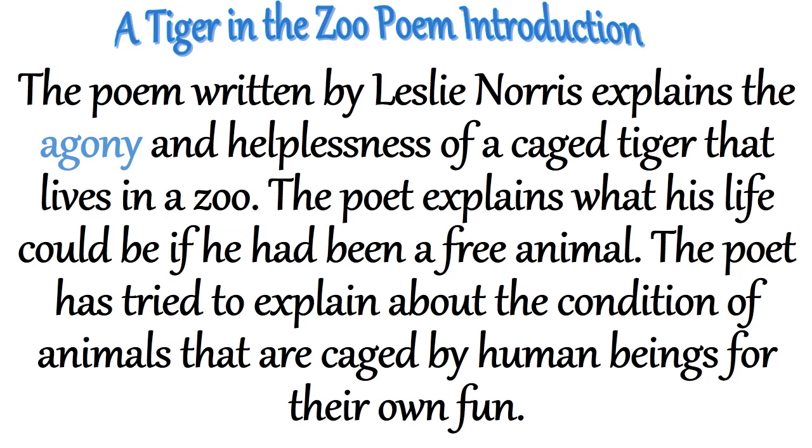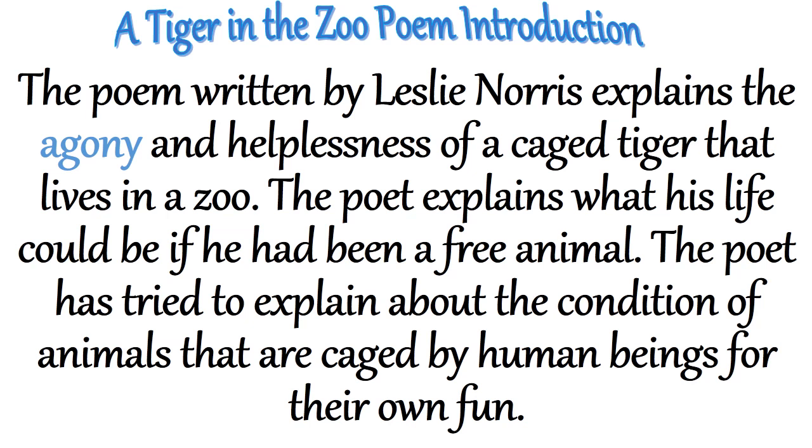The poet contrasts a tiger in the zoo with the tiger in its natural habitat. The poet feels that his right place is in the jungle, and so tells us that the tiger should have been there. He explains what the tiger's life could be if he had been a free animal.